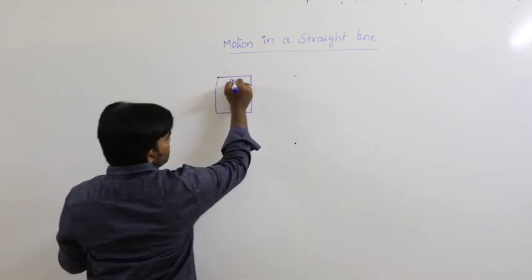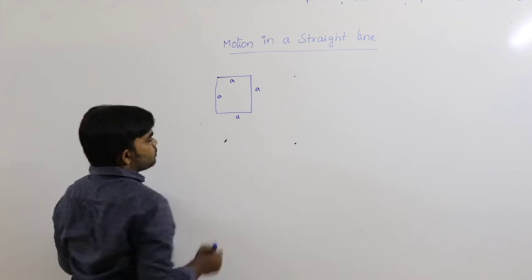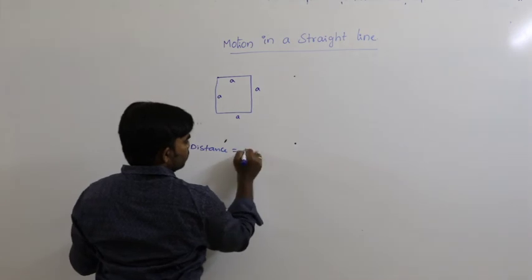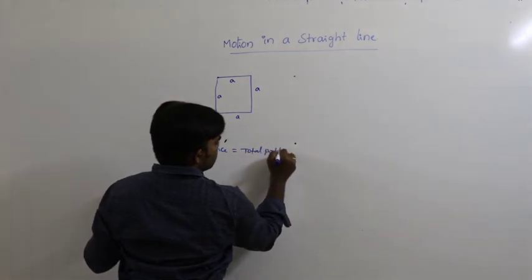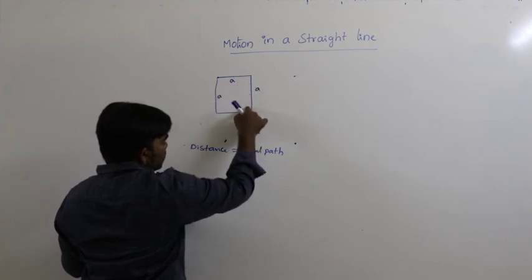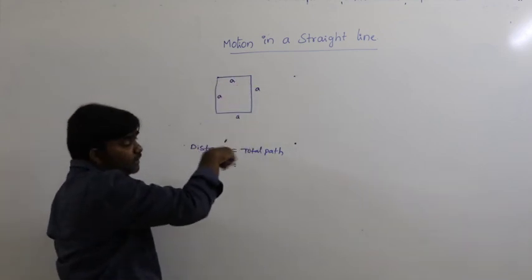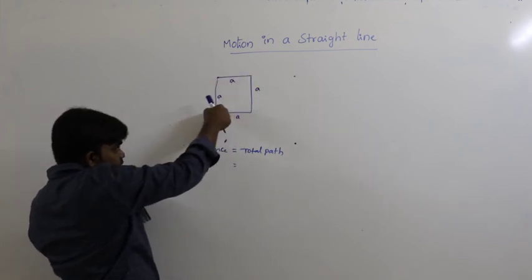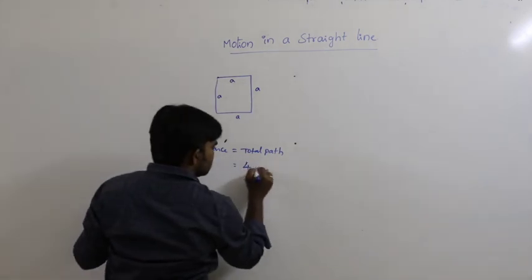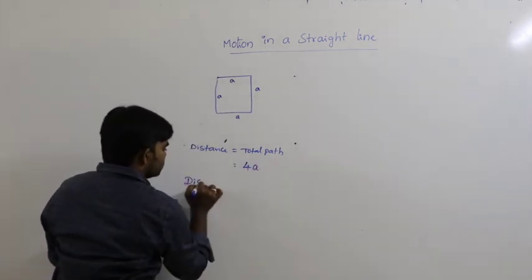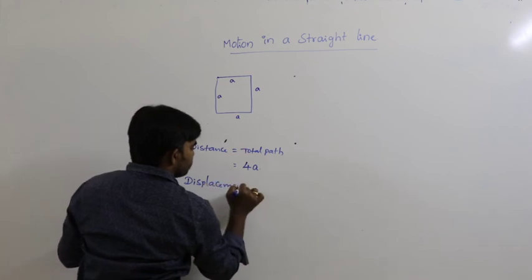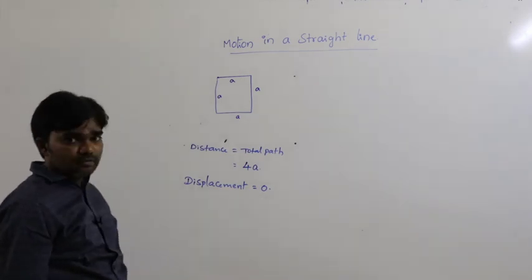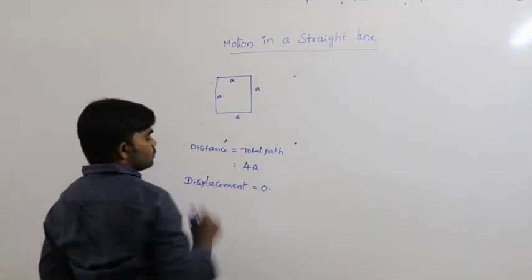Here what is the distance? Let us say it is a square. Distance is the total path, that is A, 2A, 3A, 4A. What is the total path followed by the body? From this position to this position is A, and it is A, and it is also A, and also A. The total path is 4A. And what is the displacement? Displacement is equal to 0, because it is a closed path.